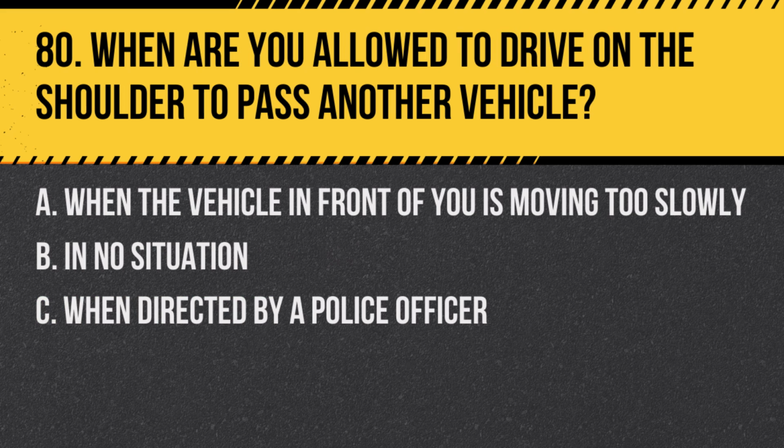Question 80. When are you allowed to drive on the shoulder to pass another vehicle? A. When the vehicle in front of you is moving too slowly. B. In no situation. C. When directed by a police officer. Answer: B. In no situation. It's illegal to use the shoulder of the road for passing.